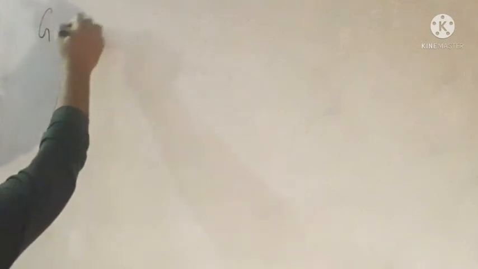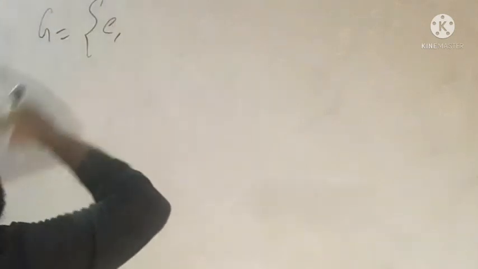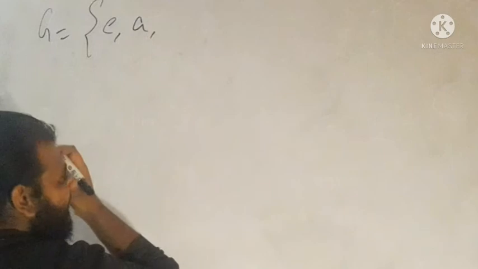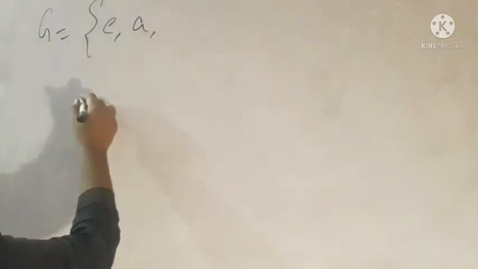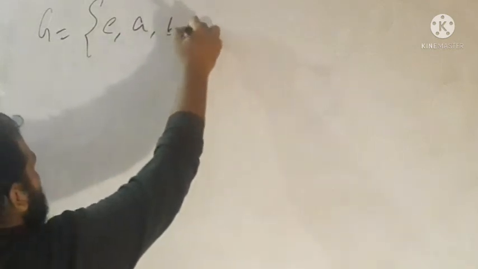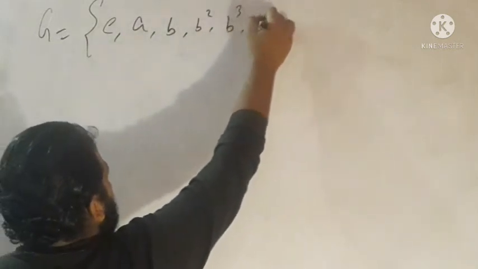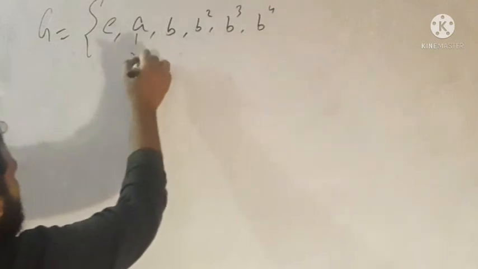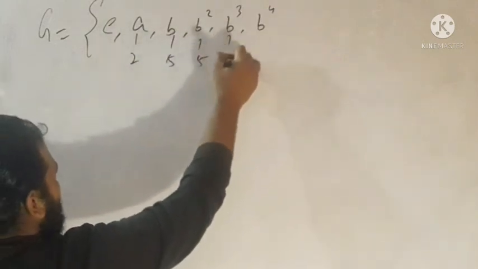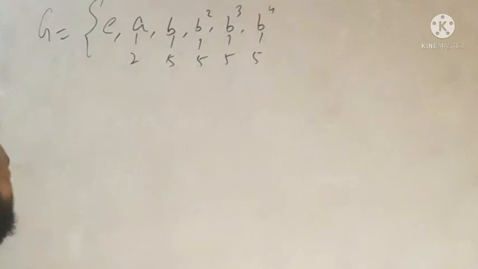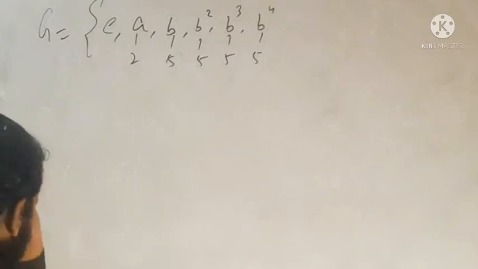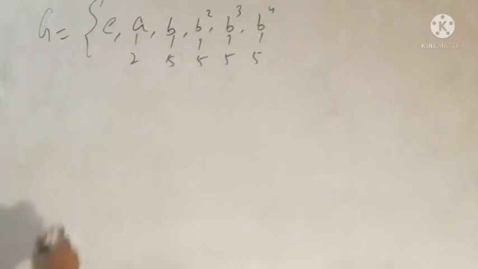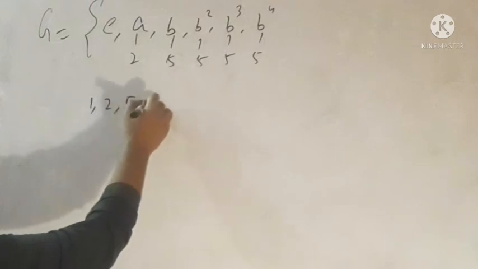So G has the identity, E, and one element of order 2, and suppose B is of order 5, so B squared, B cubed, B to the 4 are also of order 5. These are the 4 elements of order 5. Now, what will be the order of the remaining 4 elements? The only possible divisors of 10 are 1, 2, 5, 10.